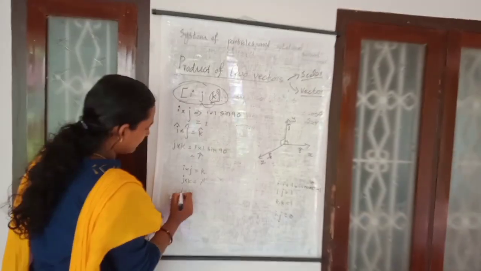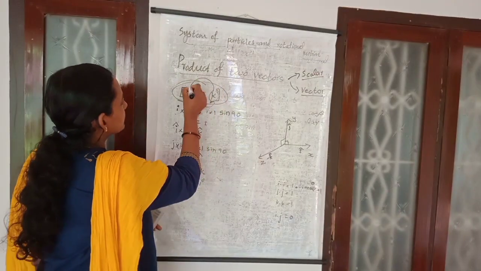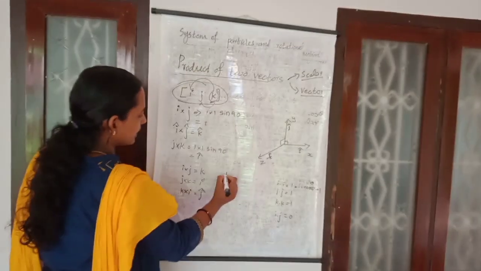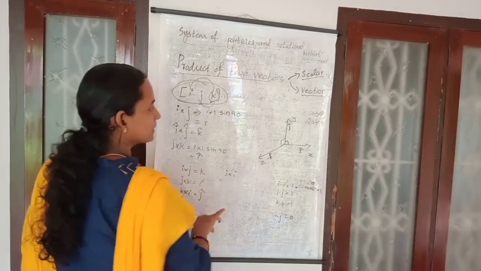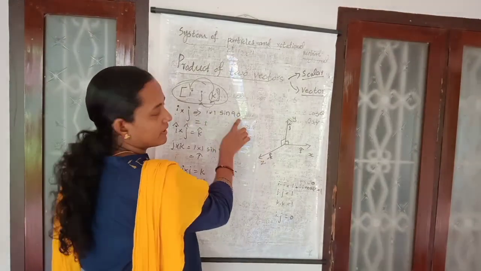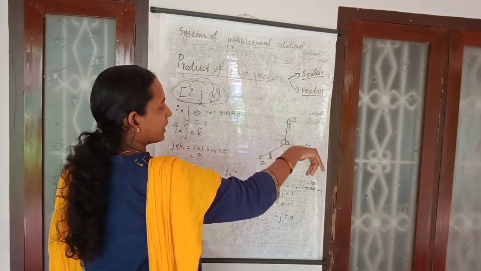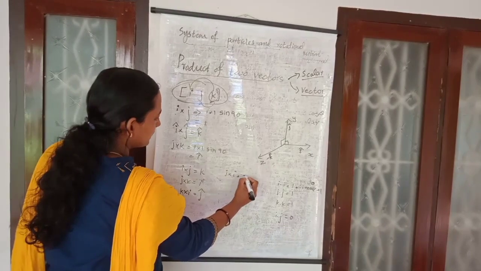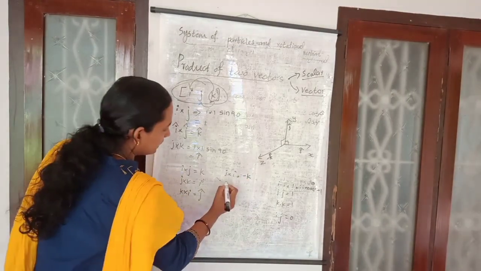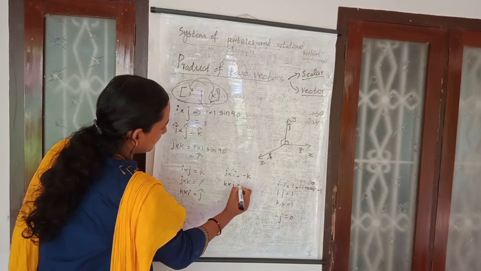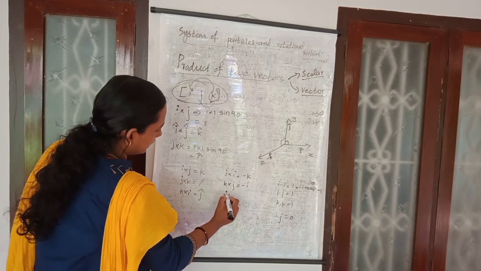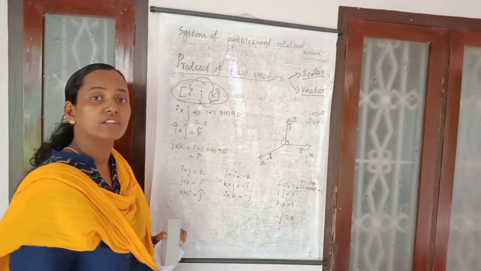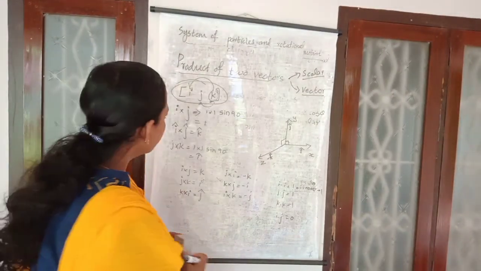And then what is k cross i? k cross i is j. But if you take j cross i, the magnitude will be the same, but with j cross i you keep your hand like this, therefore your thumb will point inward. Therefore j cross i is minus k. And k cross j is minus i. And i cross k is minus j. This is about which product of vectors? Vector product.